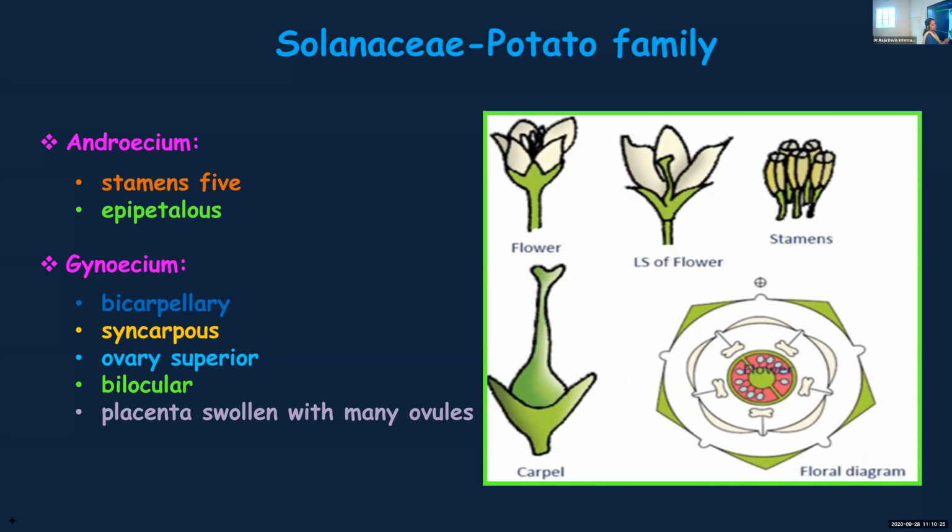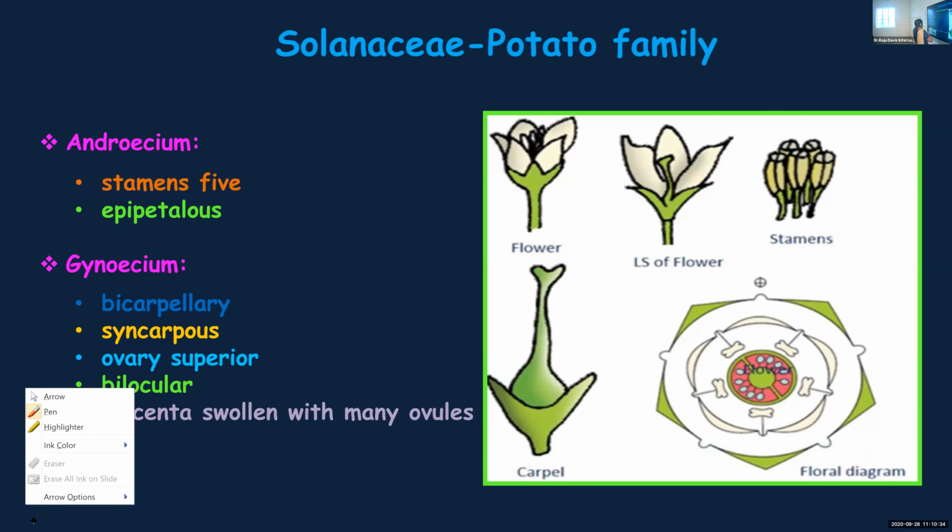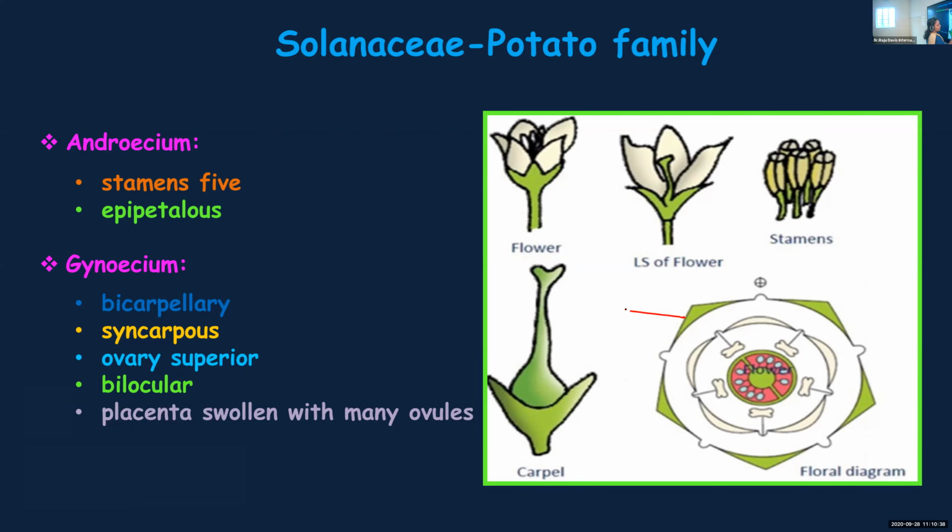So starting with the first one, let me take the pen, 1 minute. Okay. So starting with the first one, this is the first whorl, which is calyx. From the figure you can understand 1, 2, 3, 4, 5. 5 sepals are there and there is no overlapping, just touching each other, but no overlapping.